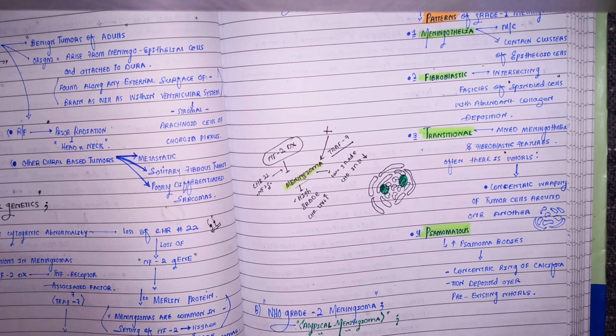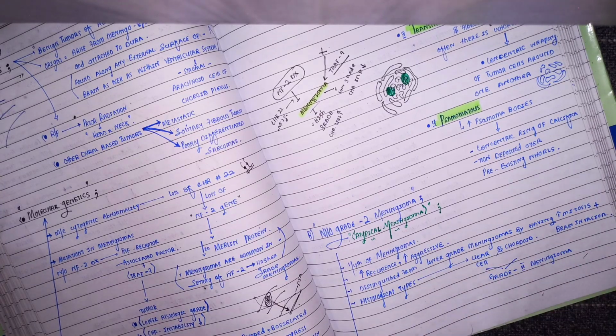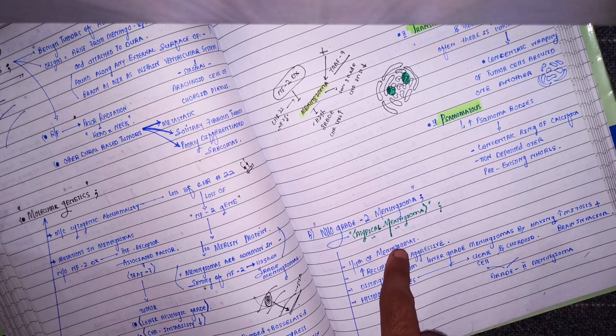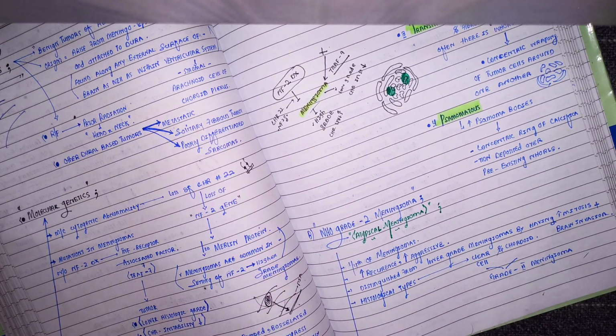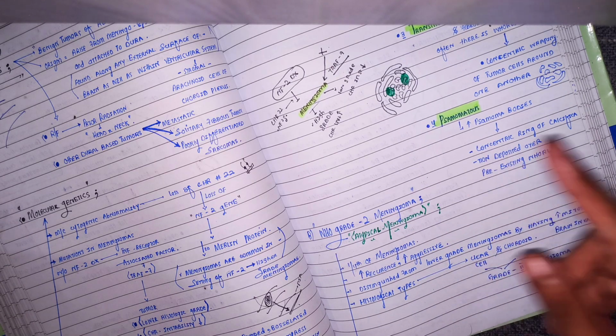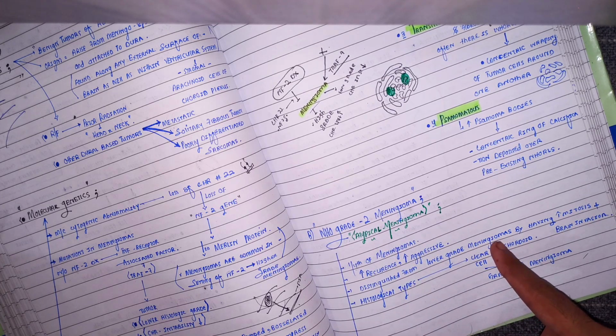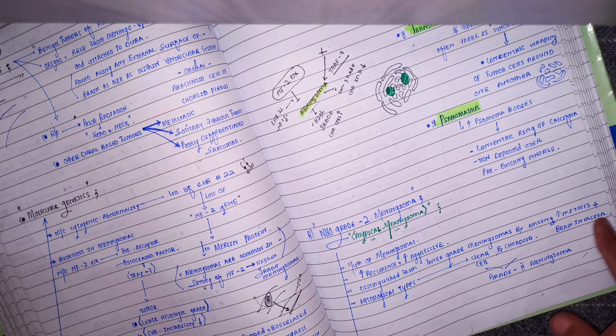Then after WHO grade 1 comes the WHO grade 2 meningioma, जिसको atypical meningioma भी कहते हैं. ठीक है. It makes up the 1/4 of the meningioma, not really common, that means. और ये क्योंकि grade 2 है तो थोड़ा ज़्यादा अग्रेसिव होगा, ज़्यादा रिकरेंट होगा कंपेयर टू द प्रीवियस वैरायटी. And it can be distinguished from the lower grade meningiomas, especially the one we discussed above. So how can you distinguish this from the lower grade meningiomas? By having high mitotic rate and the brain invasion.